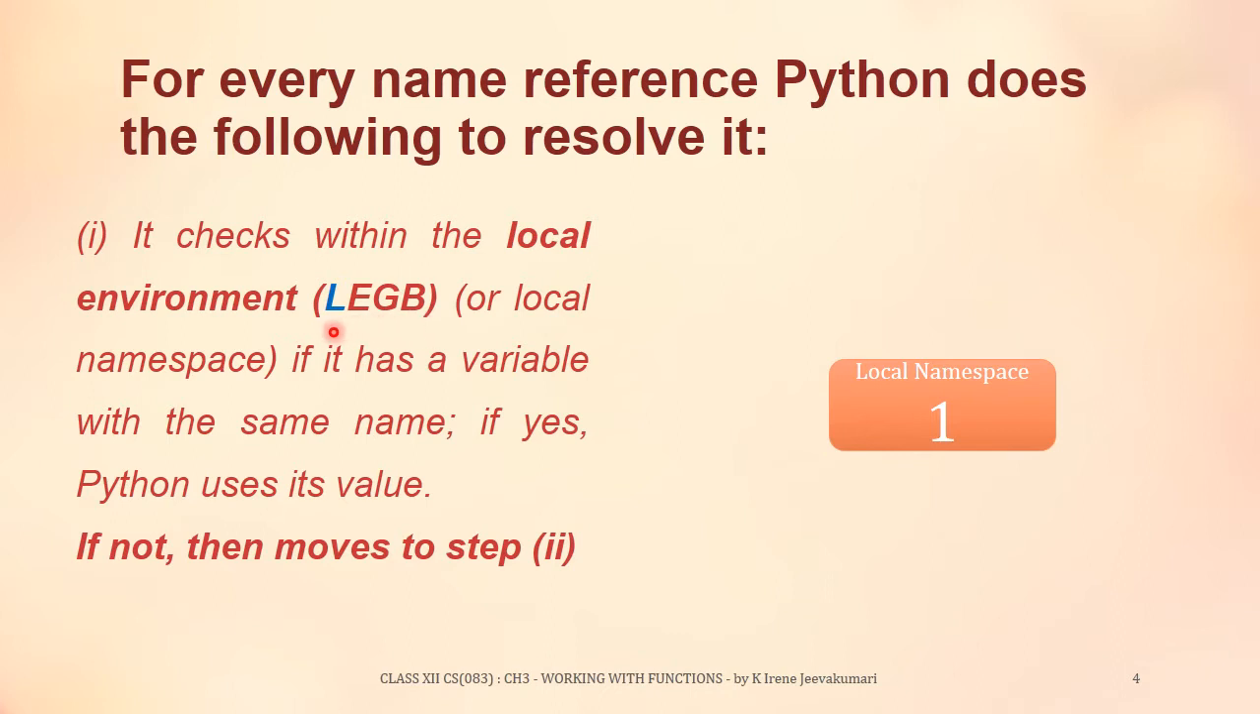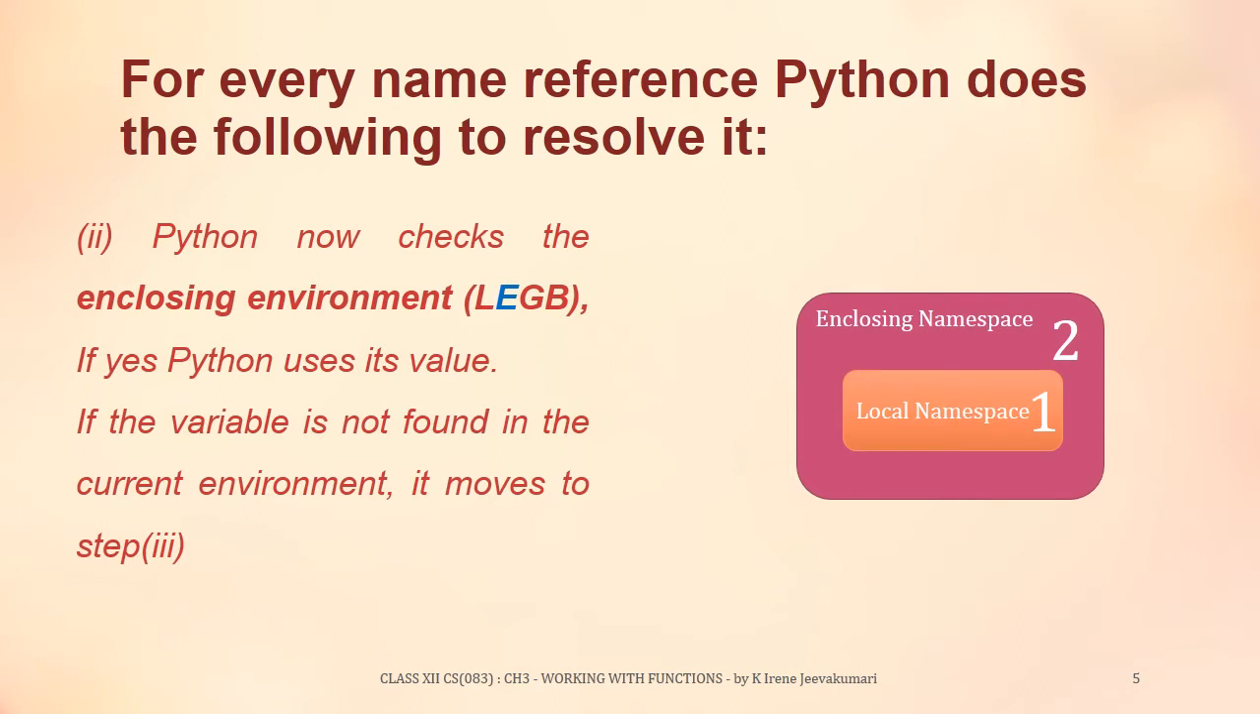So the first place to be checked for the availability of the names is L, the local namespace. If the variable or name is not available in the local namespace, Python goes to step 2, that is to the enclosing namespace. Now Python checks the enclosing environment. If yes, Python uses its value. If the variable is not found in the current environment, it moves to step 3. So the second place to be checked for the availability of the variable or name is enclosing namespace. In the LEGB rule, the second one, that is enclosing namespace or enclosing environment.